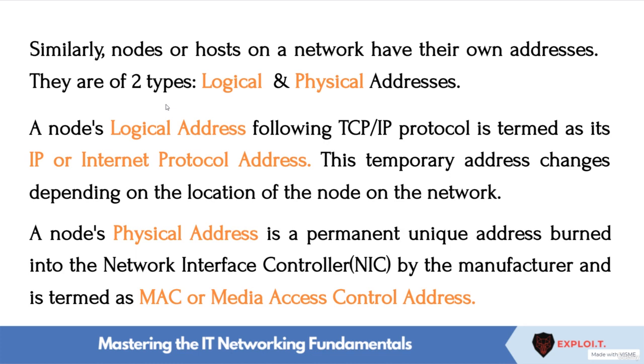Now, the problem is, since these logical addresses keep on changing depending on the location of the node, how can a node distinguish if it is talking to the new node which has just come into the network or to the old node that was in the same network? Coming to an example, your temporary address was your office or your home. Your address keeps on changing while you are traveling. So if you are going to the coffee shop, your local address will be the coffee shop, not your home. So if you travel a lot, your current or logical address will keep on changing. And if such is the case, how can a person find you when he needs you the most?